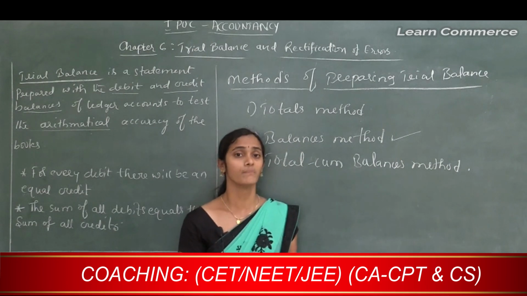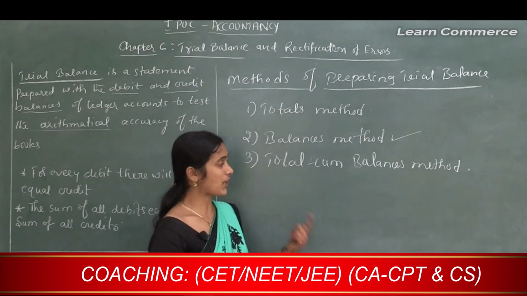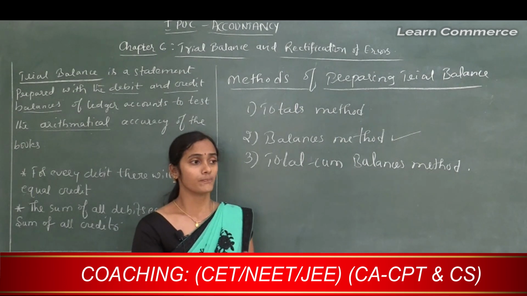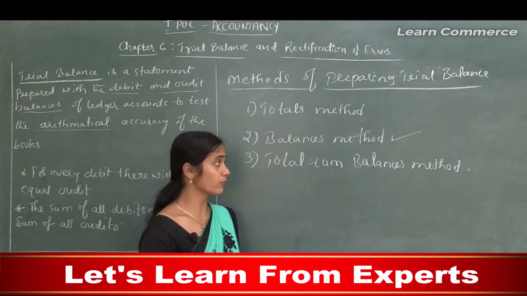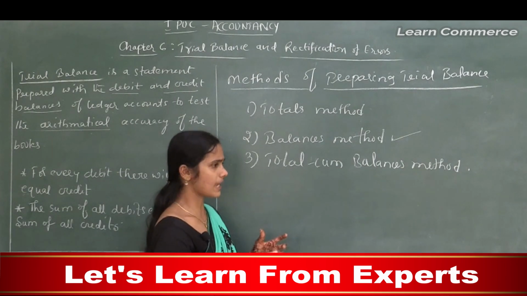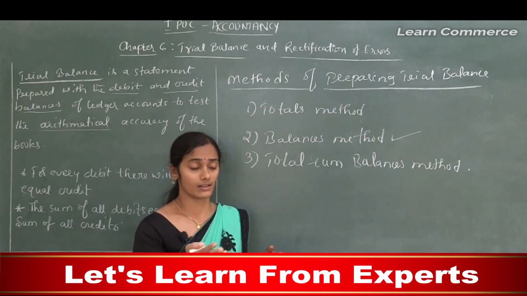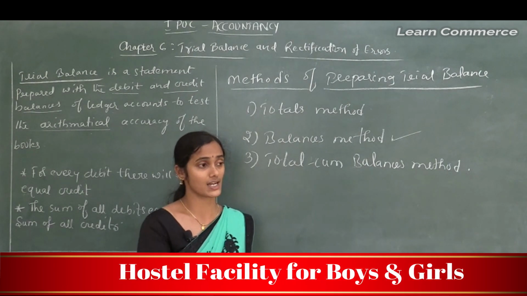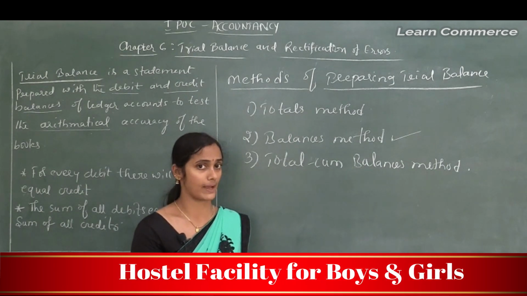But you should know the tallied trial balance is not the end proof, mainly because some errors do not affect the trial balance, do not affect the tallying of the trial balance.